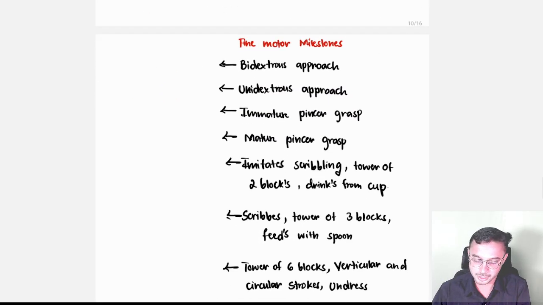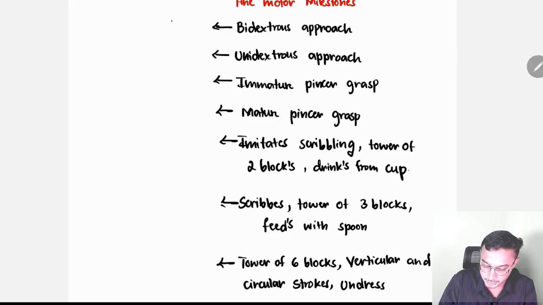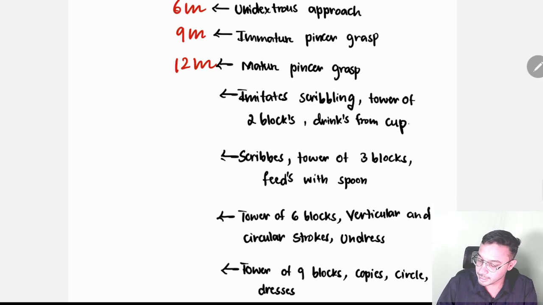Very simple. And next is the bidextrous approach, holding objects in both hands, at 4 months. And unidextrous at 6 months. Immature pincer grasp at 9 months. Mature pincer grasp at 12 months. Imitates scribbling, tower of 2 blocks, drinks from a cup. This comes under 15 months.